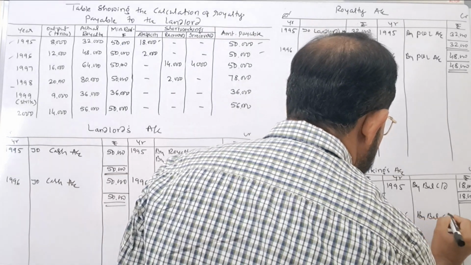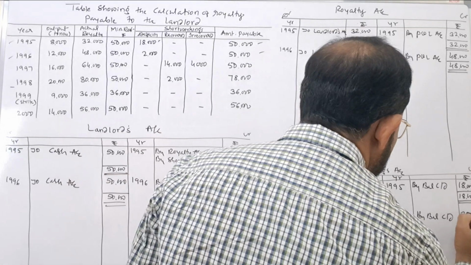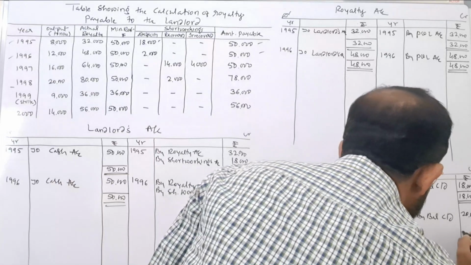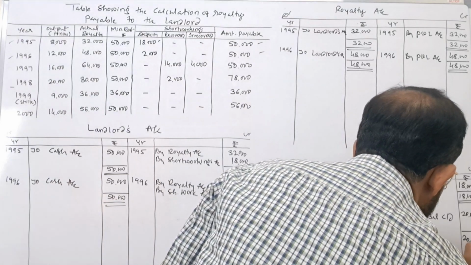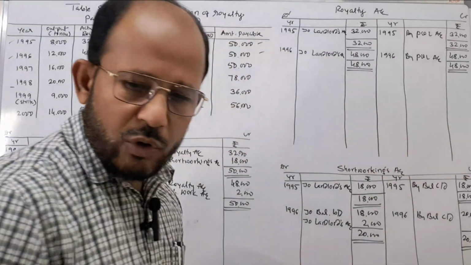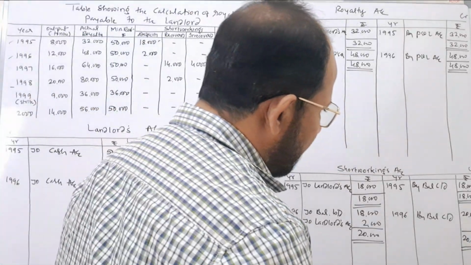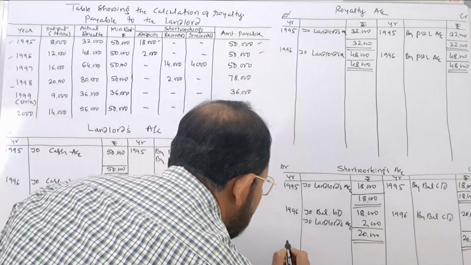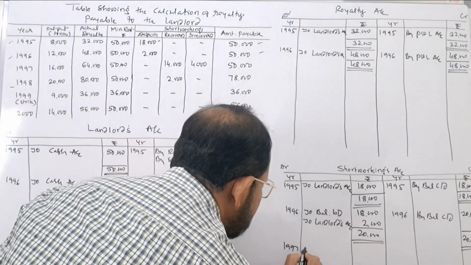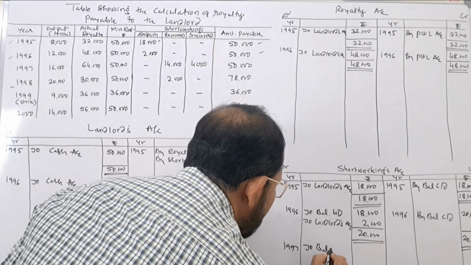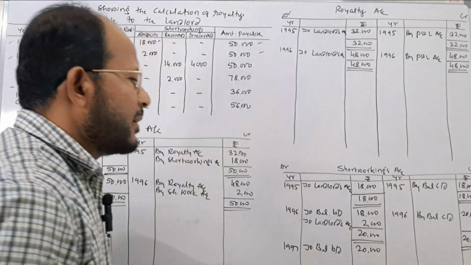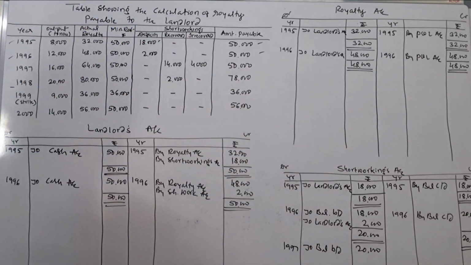By balance carried on, rupees how much? 20,000. Why am I writing here this rupees 20,000 as balance? Because sufficient time is there. Still one more year is there in order to recover this short working amount. Okay, in the next year 1997, the same is to be taken as the opening balance. Balance brought down rupees 20,000. Second year's entries are posted.